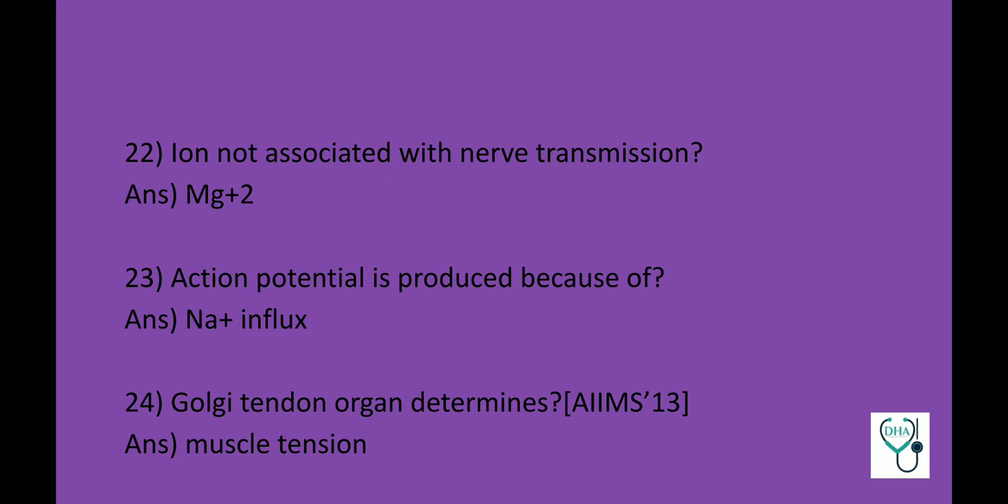Action potential is produced because of sodium influx. Golgi tendon organ determines muscle tension. This is a previous AIIMS question.